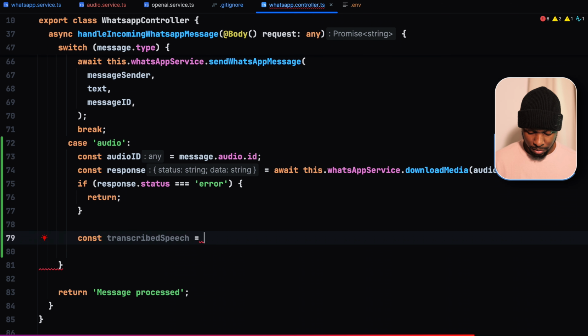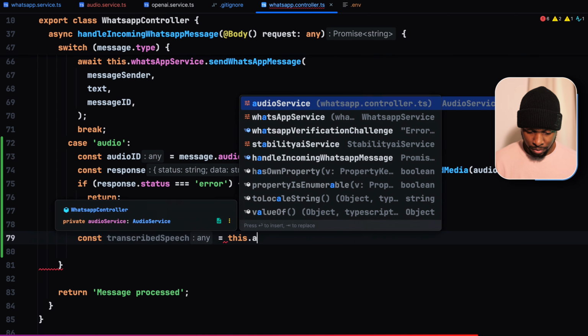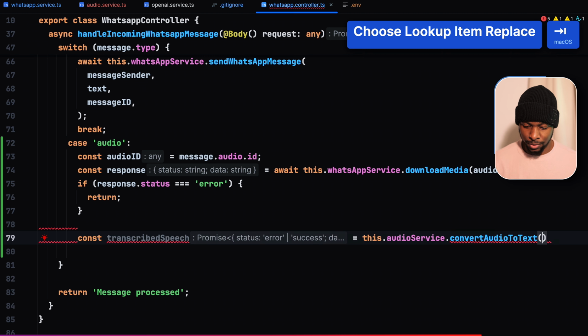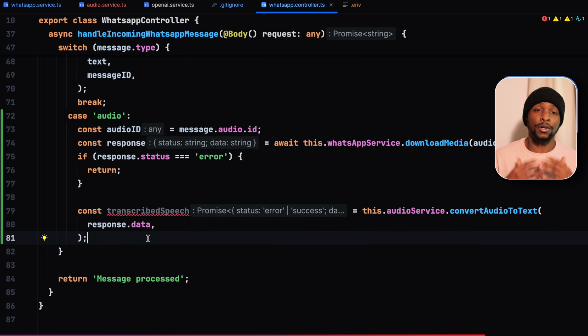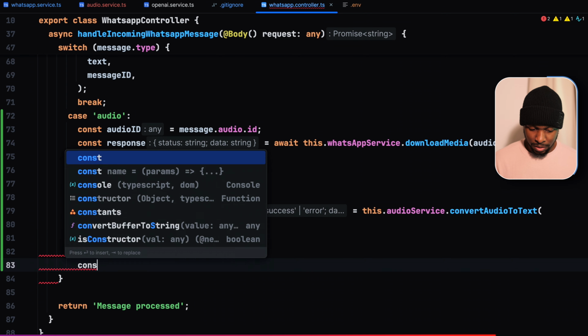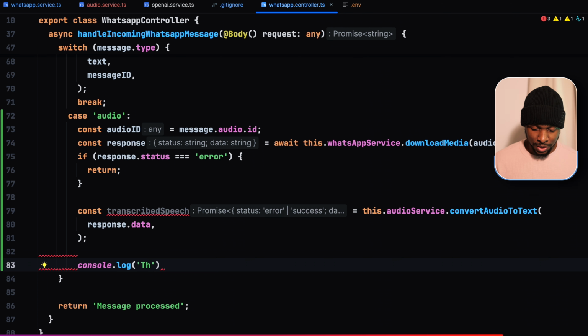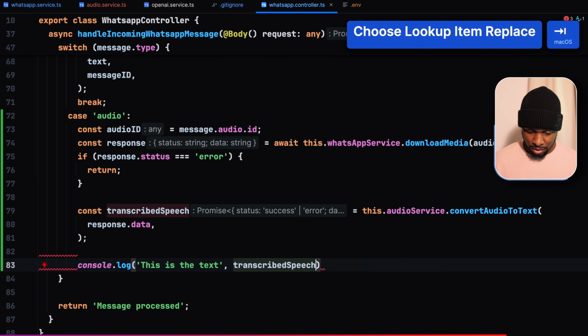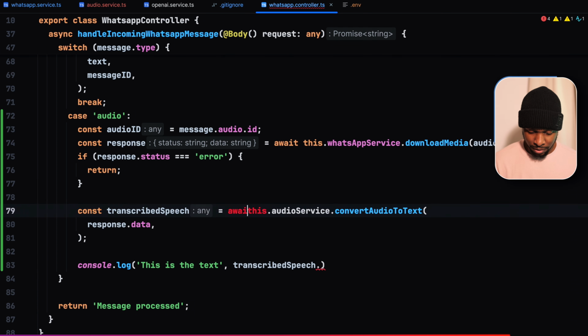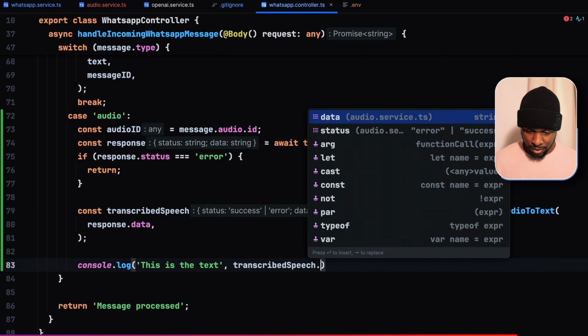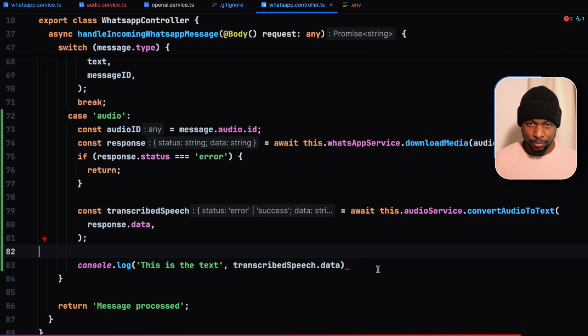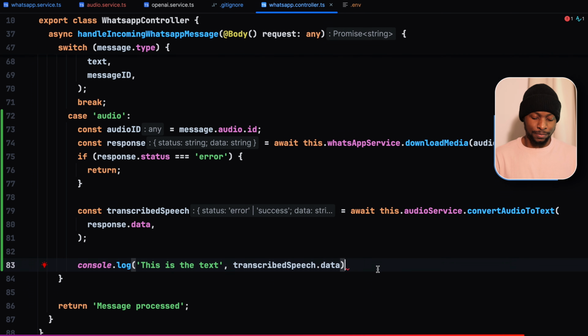Transcribed speech is equal to this.audioService.convertAudioToText. Then we give it our response.data, which contains the file path of the downloaded file. So for now, let us just console log the transcribed speech. Then transcribed speech. Let us put in an await here since it's a promise. Transcribed speech.data. Moment of truth.